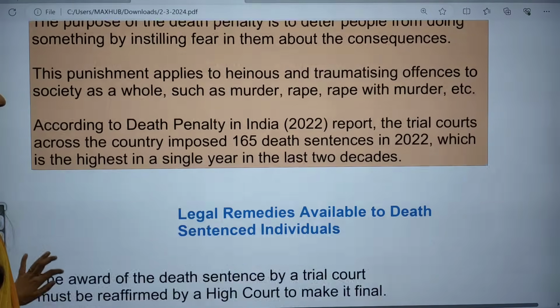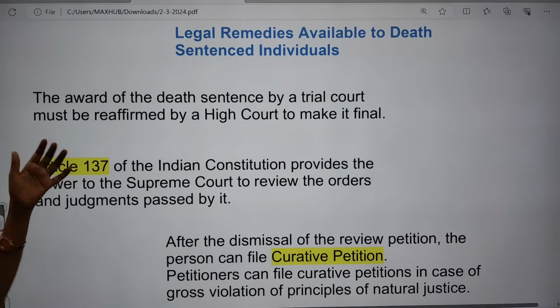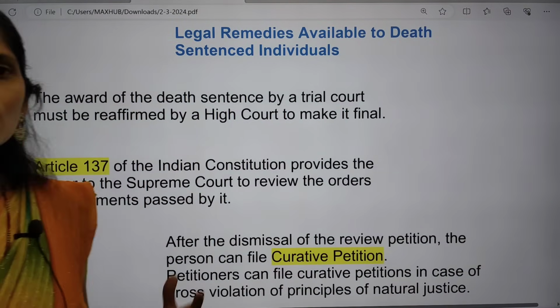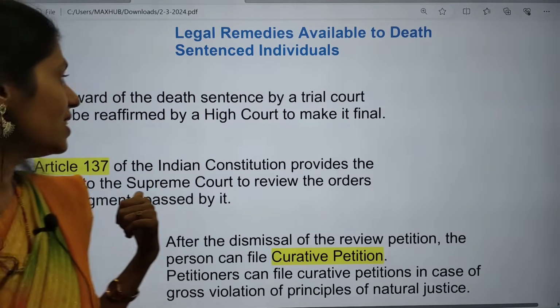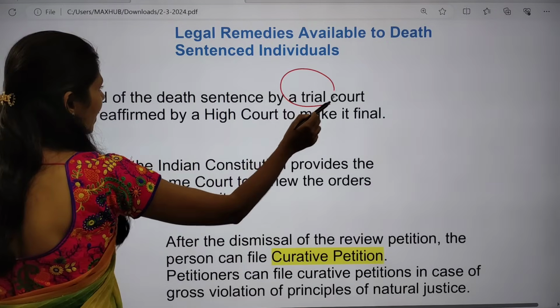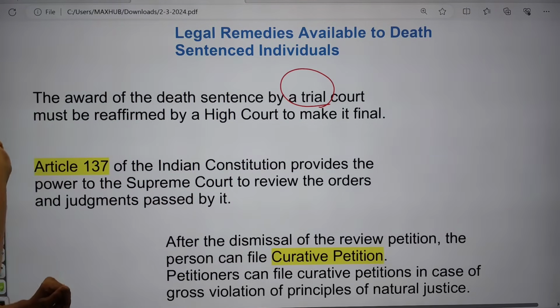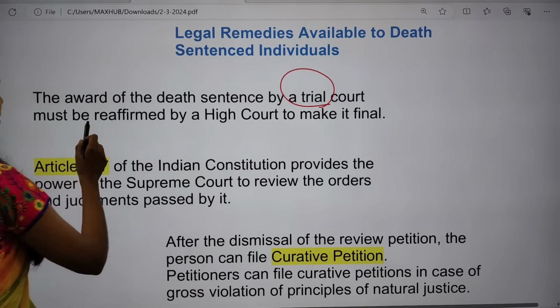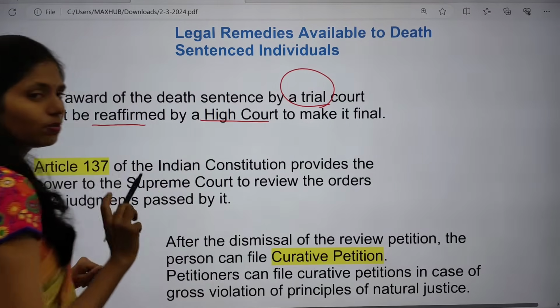Now if any person gets the death penalty, what are the legal remedies present? You have to know this also, right? The death sentence awarded by a trial court or subordinate court should be reaffirmed by the high court to make it final.